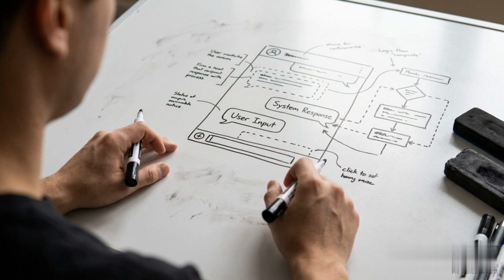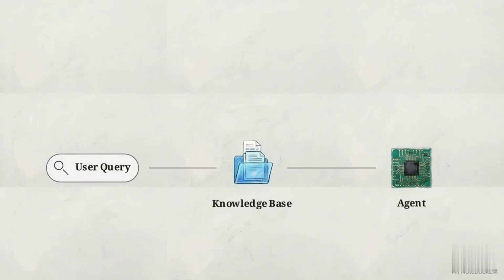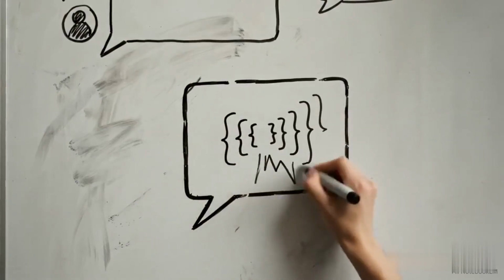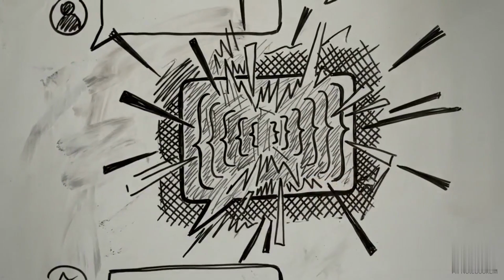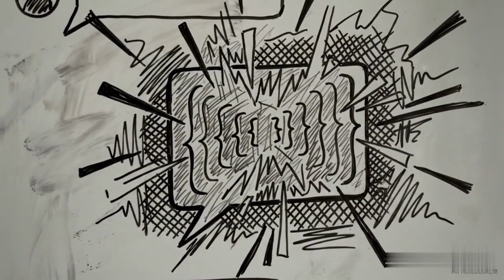A standard retrieval augmented generation application receives a simple, natural language question from a user. Under normal conditions, the agent identifies the relevant documents, reads the content, and synthesizes that data into a clean conversational answer. But in this instance, the flow breaks. Instead of a conversational reply, the agent abruptly outputs a raw, deeply nested JSON object.